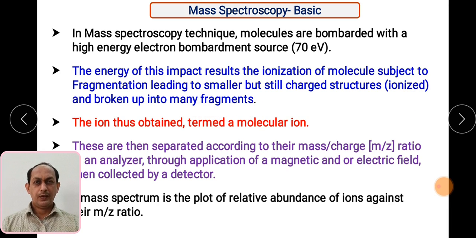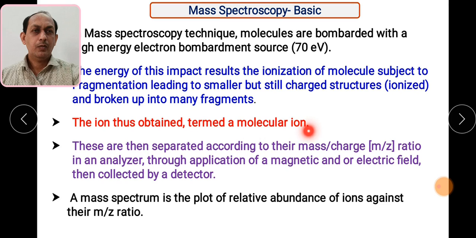So whenever the electron beam is allowed to bombard that particular sample, the molecule results in ionization, and this ionization results in further fragmentation of that molecule based upon the mass to charge ratio. So whatever ions are generated, they are termed molecular ions. Remember this particular phenomenon, molecular ion formation. So these molecular ions are separated according to mass to charge ratio.